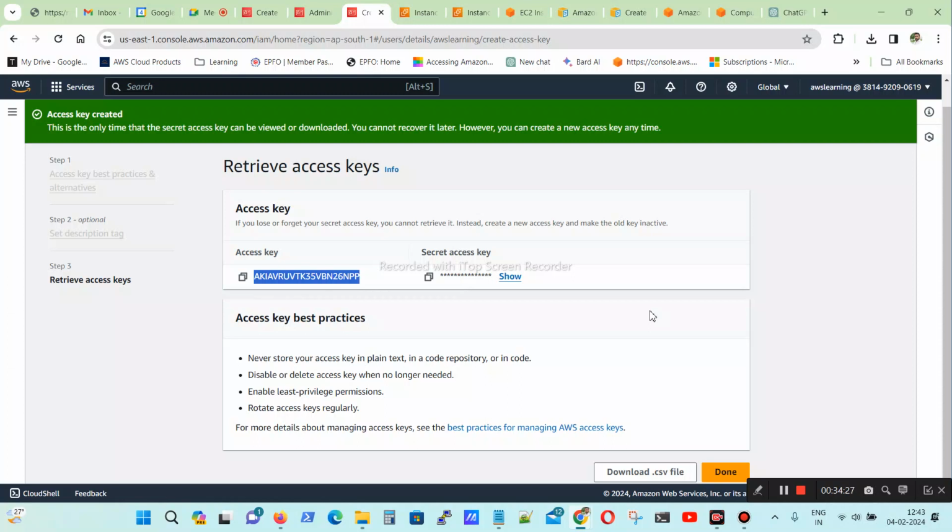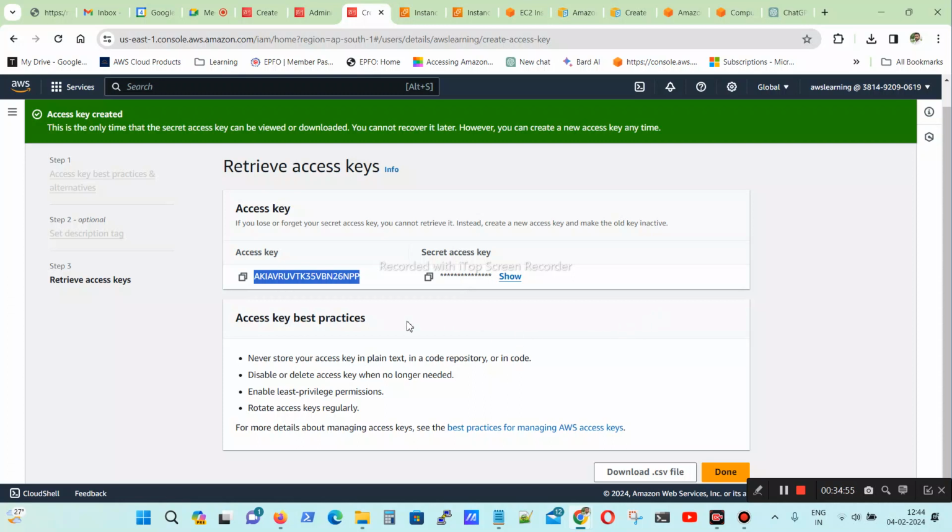So with this access key, they can log in without MFA also. You are logging in via any automation part, right? That is why these keys are required. Without these keys, you cannot create things in this automation script.